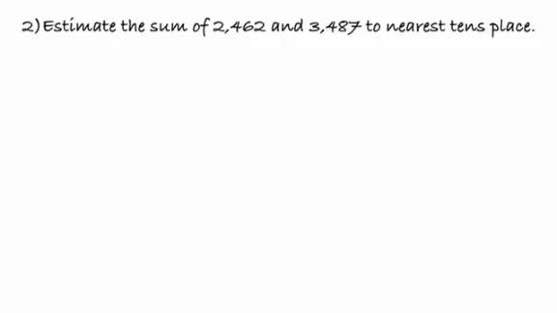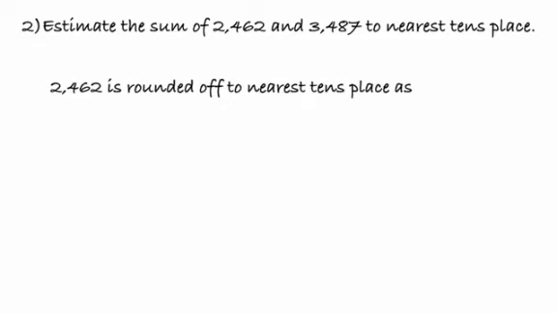Now for another example, estimate the sum of 2462 and 3487 to the nearest tens place. Now the first step would be, children, to round off and then calculate the sum.